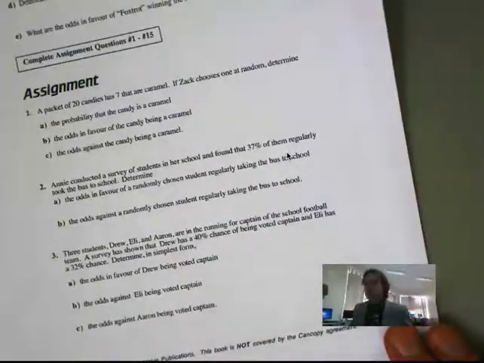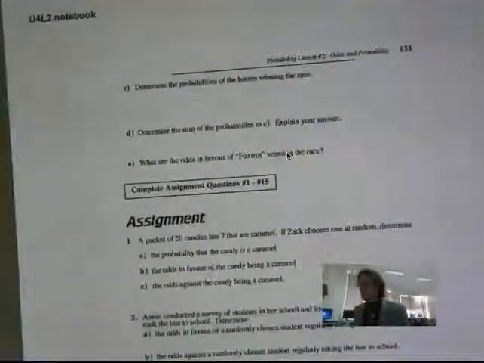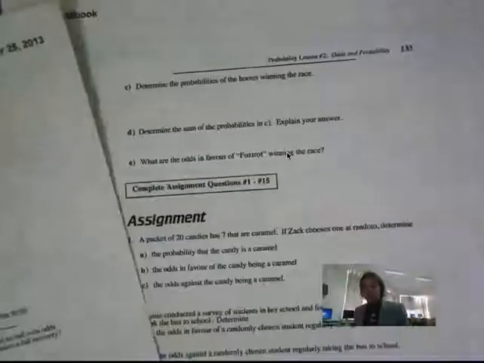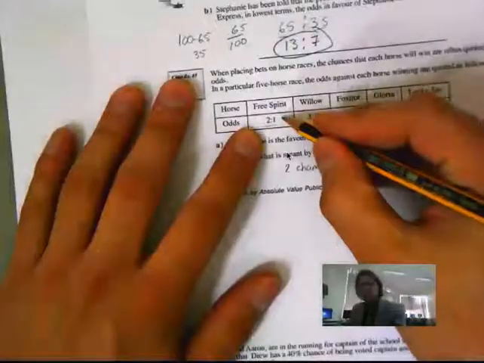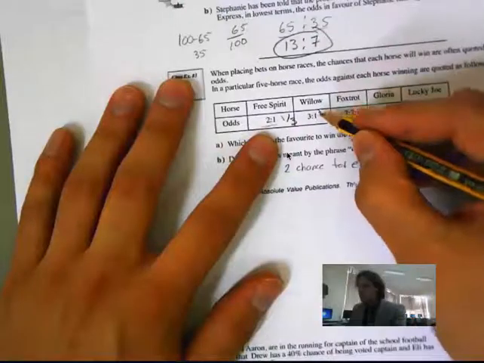So now let's look at D. Determine the probabilities of each of the horses winning the race. So we go back here. We're going to determine the probability of each horse winning the race. So the probability of Free Spirit is 1 in 3. Probability of Willow is 1 in 4.